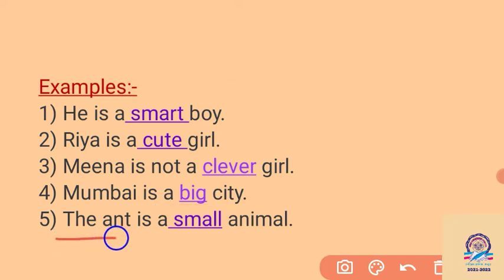Then, the ant is a small animal. Animal is a noun and small is an adjective. It means we are telling that the ant is a small animal, and that is the positive degree. We are not comparing the ant with other animals. We are talking about only one single animal, and that is the ant.